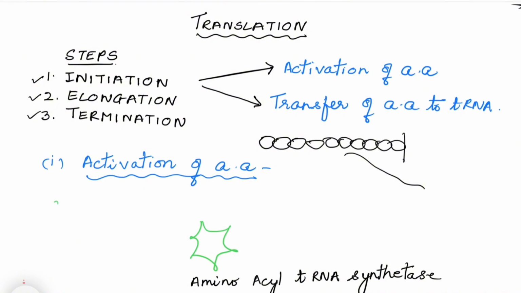So let's first understand what is activation of amino acid. We know that this whole process is going on in the cytoplasm. Translation occurs in the cytoplasm, and cytoplasm contains all these amino acids. We know that for protein synthesis we need amino acids, so they have to be activated. So for the activation of amino acid, 3 things are required: amino acid, an enzyme, and ATP. These 3 things are required.